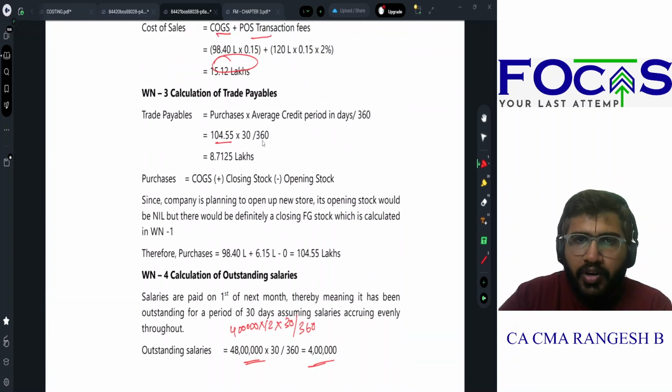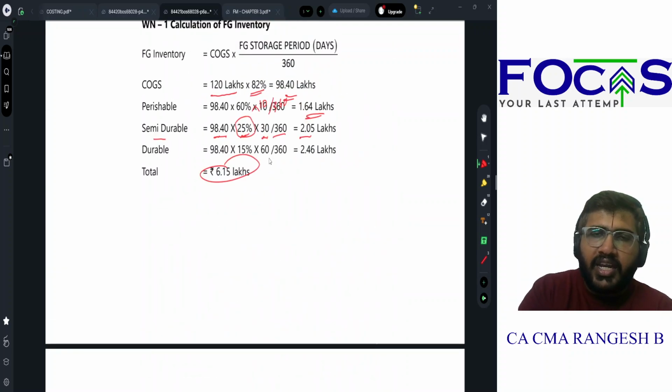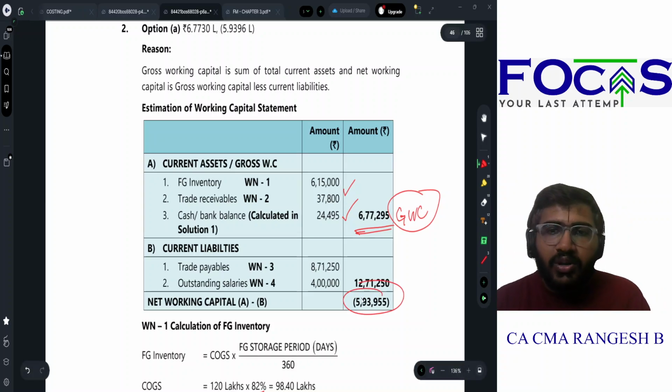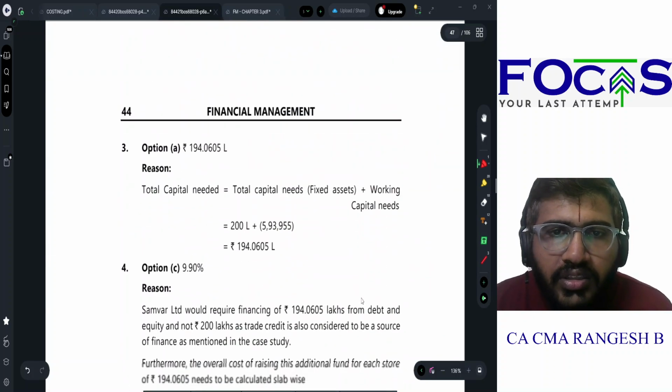Purchases is 104.55. Purchases how much? COGS plus closing stock minus opening stock, 98.4 plus 6.15, we just calculated. Opening stock is 0 because these are new stores. Opening-ல எதுவும் இருந்திருக்காது. So my purchases is 104.55 into credit given is 30 days. So my trade payables is 8,71,250. So my net working capital is a negative of 5,93,955. இதுவும் போட்டாச்சு.